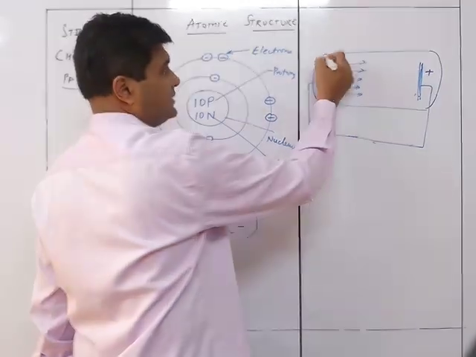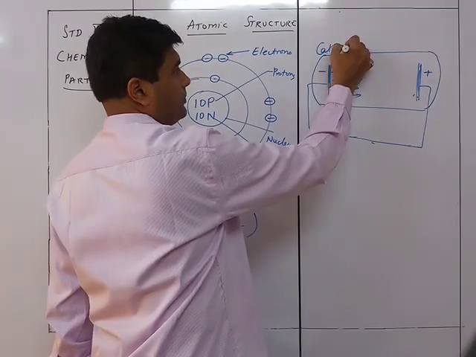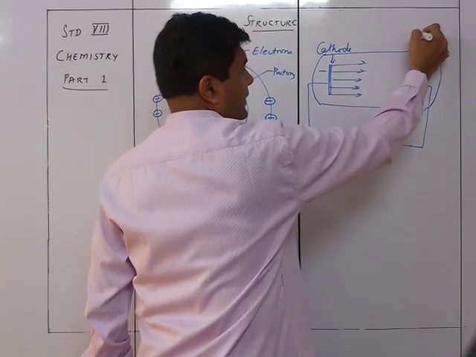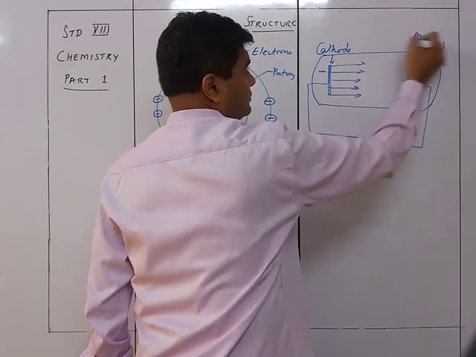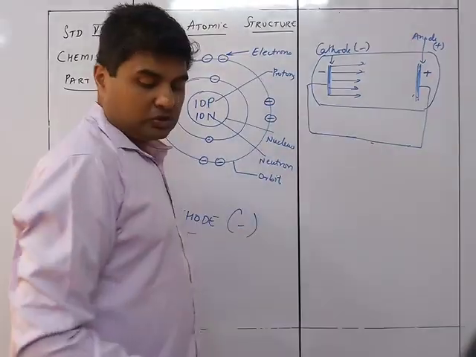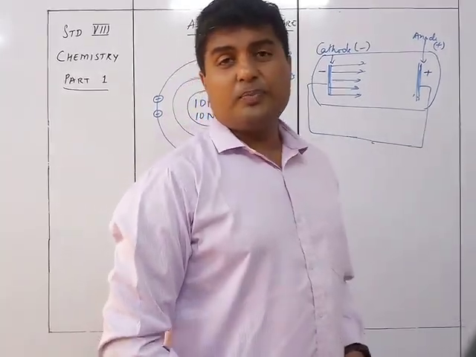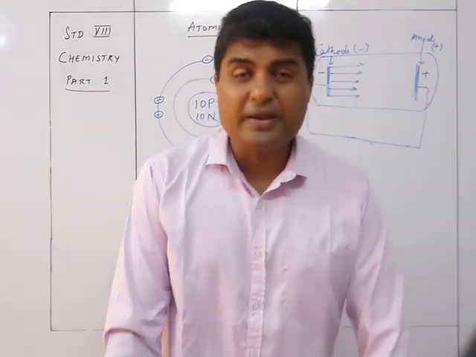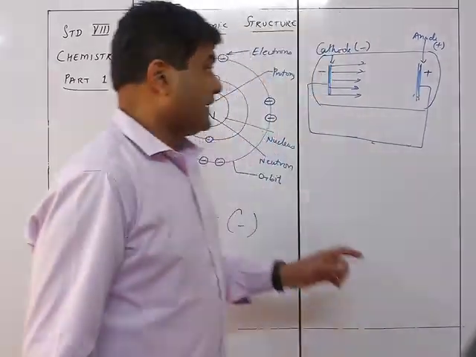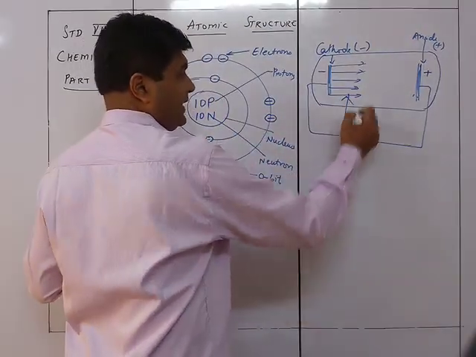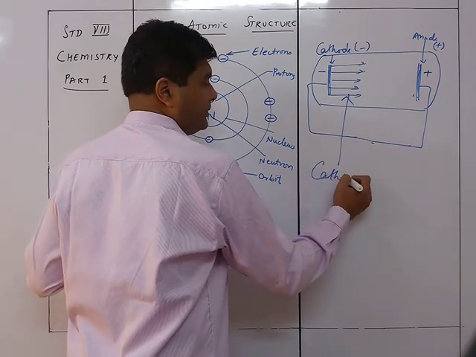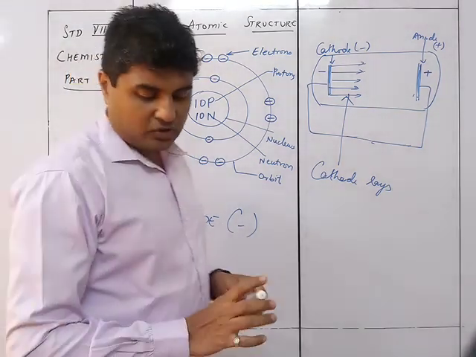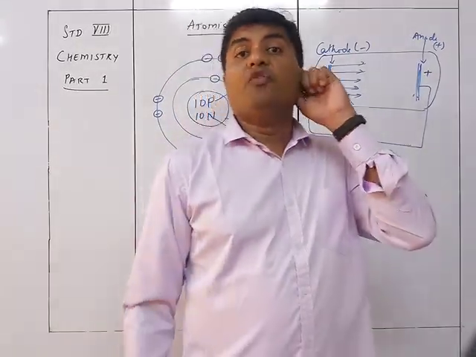So this is called the cathode, and this part is called the anode. Anode is positive charge, cathode is negative charge. They saw that there was a blue colored ray passing from the cathode towards the anode, and this particular ray was called the cathode ray. So these blue rays, what you can see, are called the cathode rays. It was the cathode rays which were discovered by William Crookes.